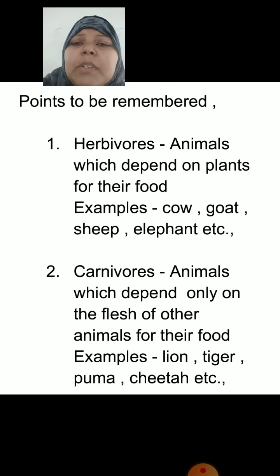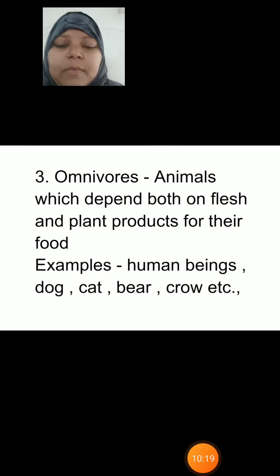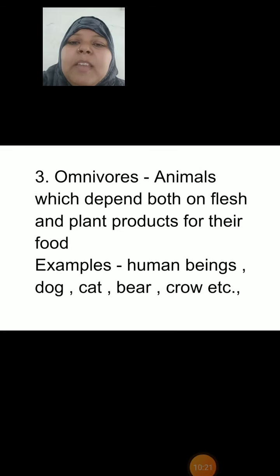Next, carnivores. Carnivores are the animals which depend only on the flesh of other animals for their food. Examples: lion, tiger, puma, cheetah, etc. Next, omnivores. Animals which depend both on flesh and plant products for their food are called omnivores. Examples: human beings, dog, cat, bear, crow, etc.